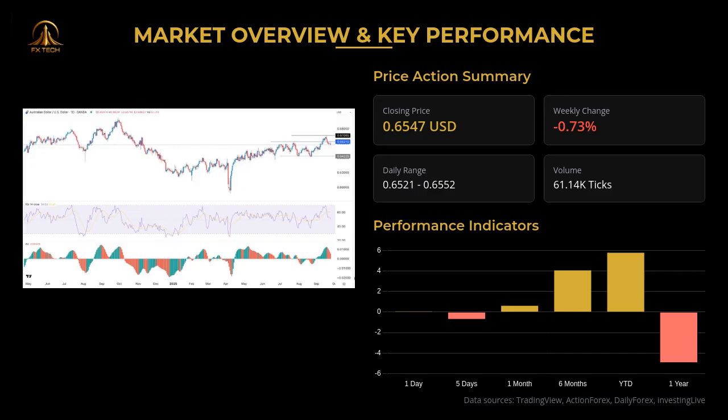The medium-term picture shows the downtrend from the 2021 high of 0.8006 remains intact, with the rebound from 0.5913 viewed as a corrective move. However, bullish convergence on the weekly MACD suggests potential for reversal if the pair can break above the key Fibonacci resistance at 0.6713.